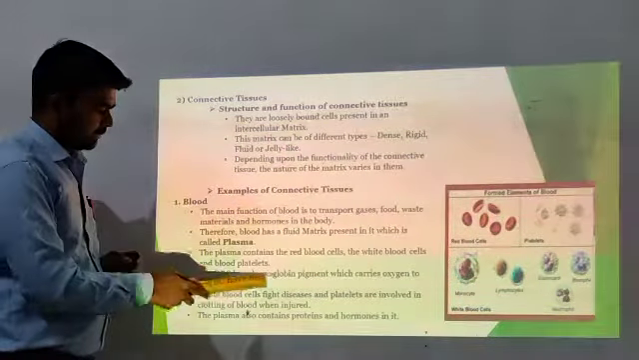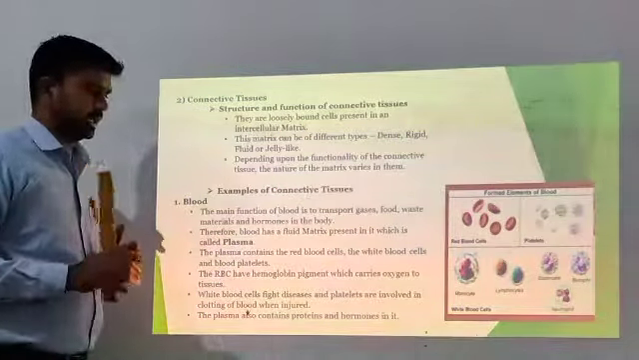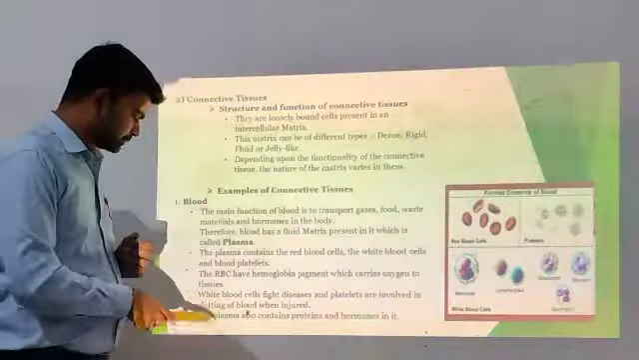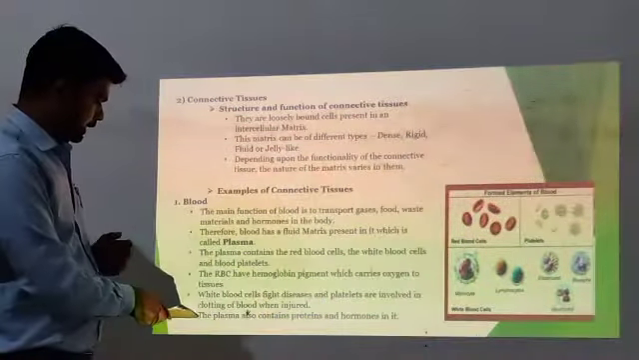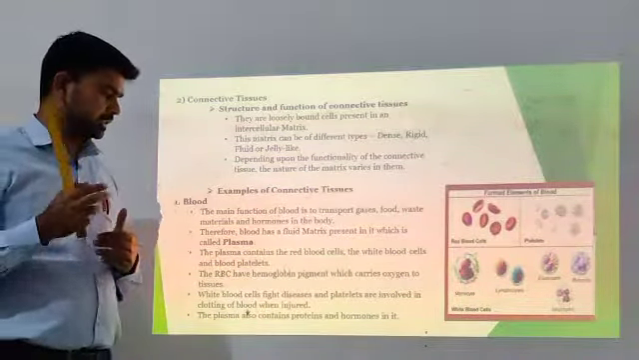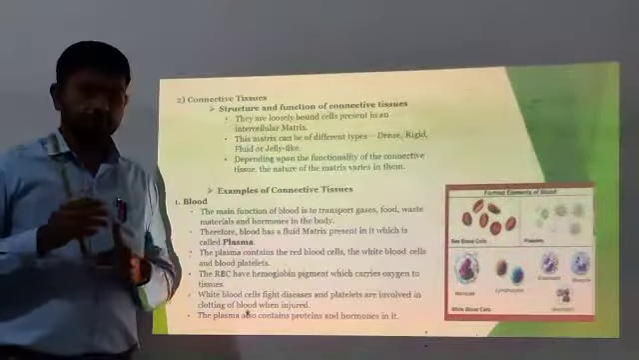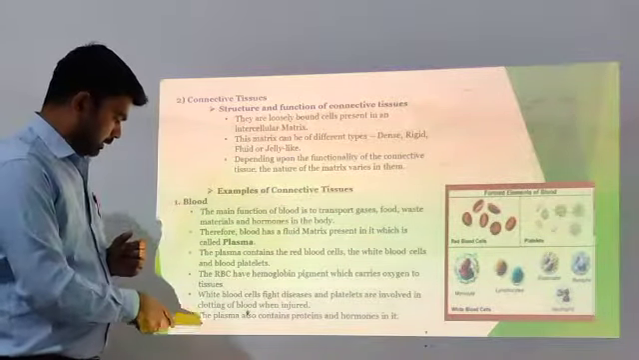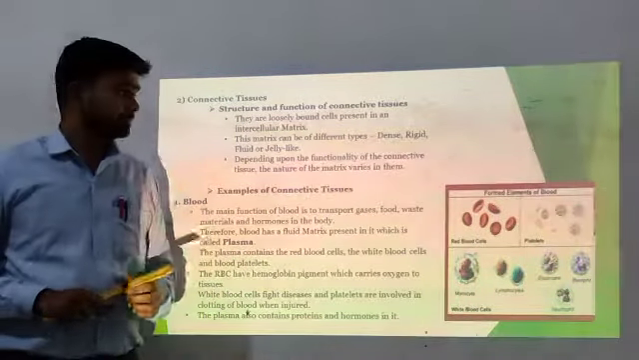The RBCs have hemoglobin pigment, which carries oxygen to tissues. White blood cells fight diseases, and platelets are involved in the clotting of blood when injured. The white blood cells protect our body from diseases, and platelets are involved in clotting of blood. The plasma also contains proteins and hormones.